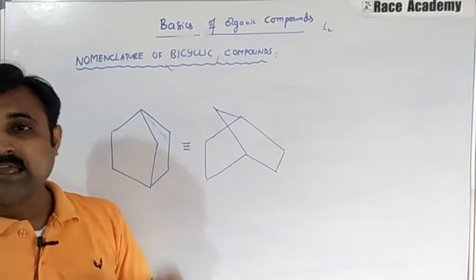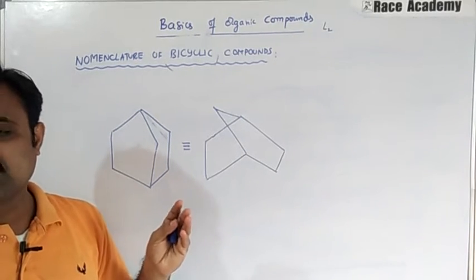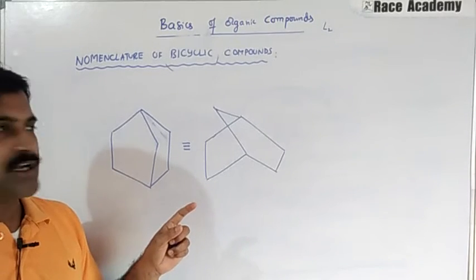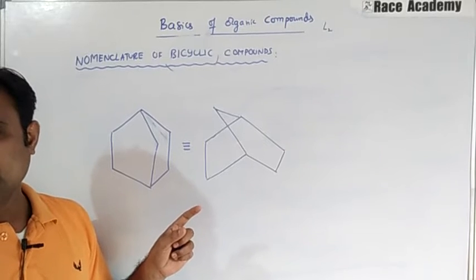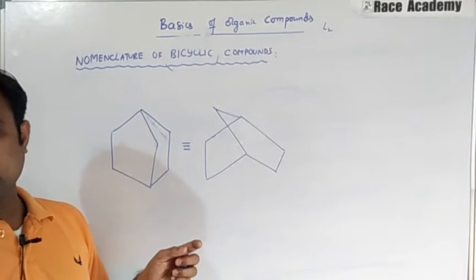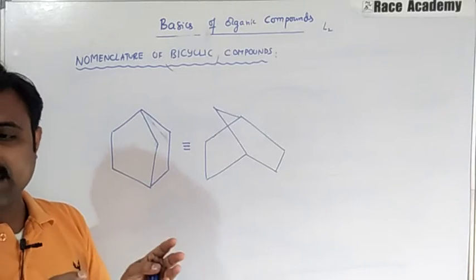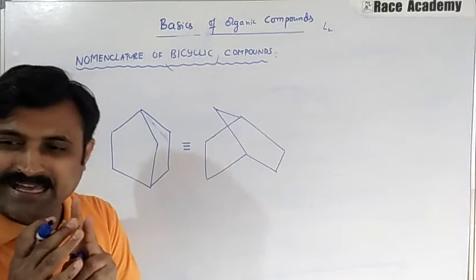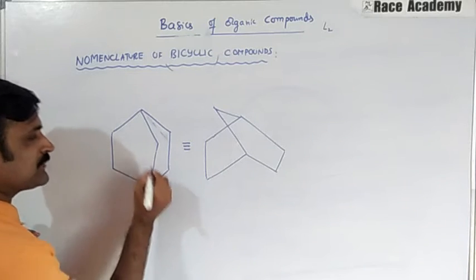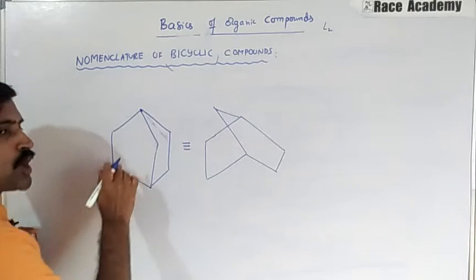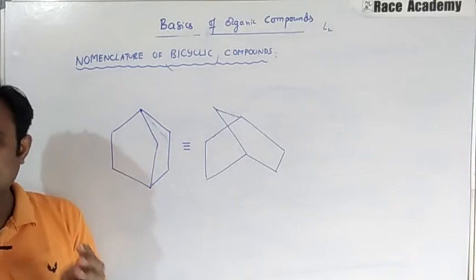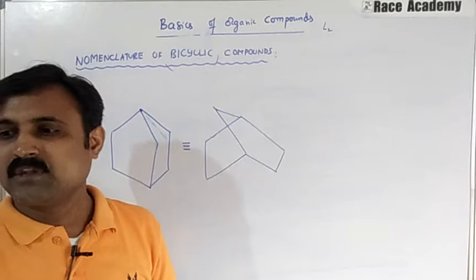So the information with us is that the prefix bicyclo is usually followed by the name of the alkane. But one thing is important: the fused rings are joined by two tertiary carbon atoms. So this is one tertiary carbon atom, and this is another tertiary carbon atom. The fused rings will be joined at these tertiary carbon atoms.